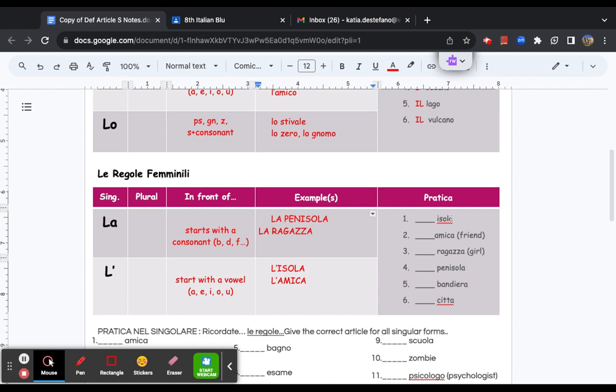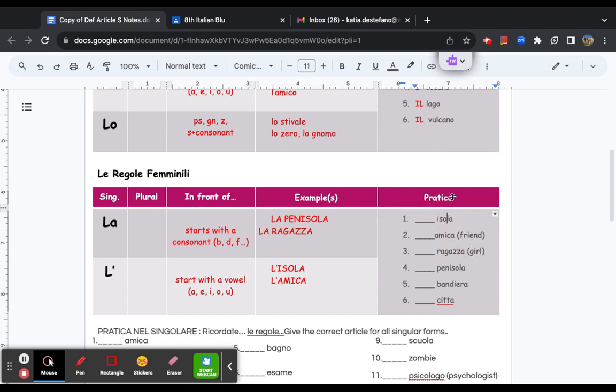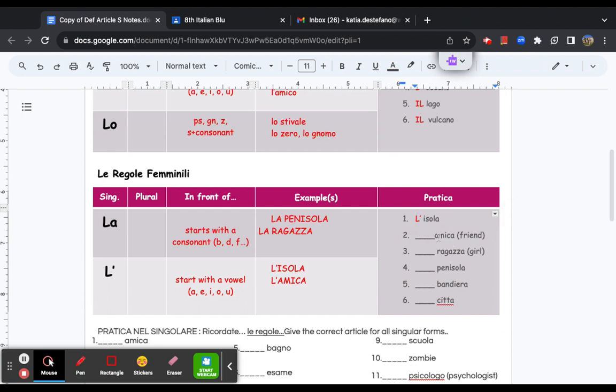So let's take a look here. My helpful hint, and yes, this is spelled correctly, darn you, Google, is that these are all femminile. They're all feminine words. Okay, so that's helpful hint numero uno. Numero due, we need to take a look at la prima lettera, the first letter. Isola starts with a vowel, so that means it has to be l'apostrophe. Next up, amica starts with a vowel, so that means it has to be l'apostrophe.